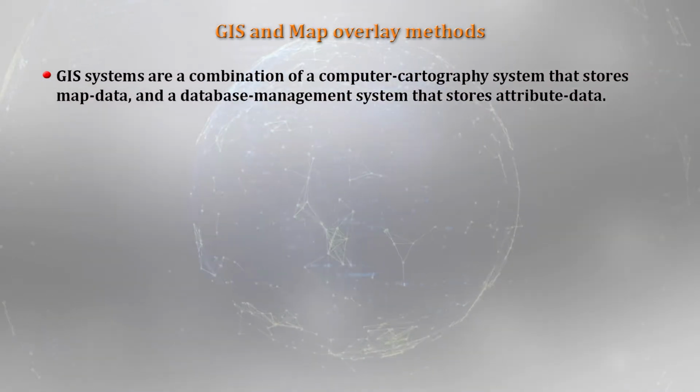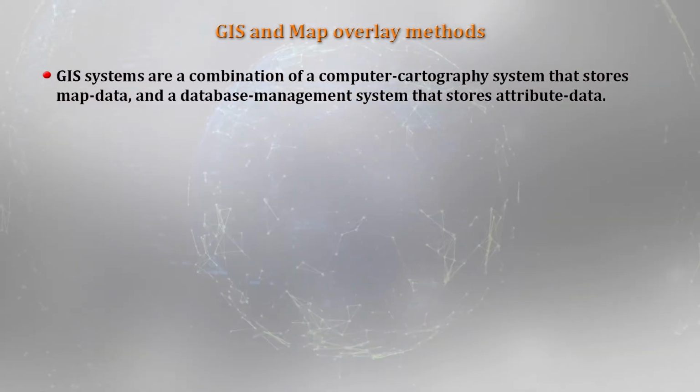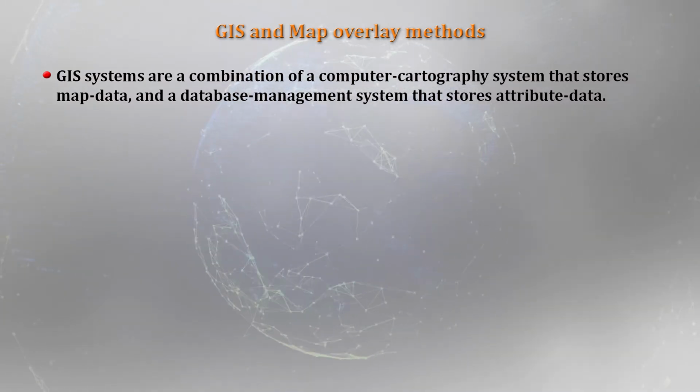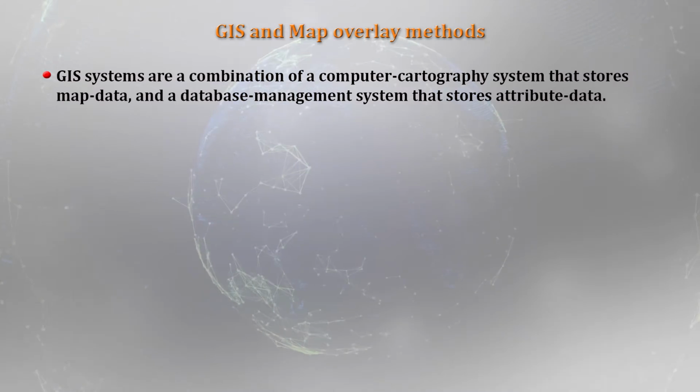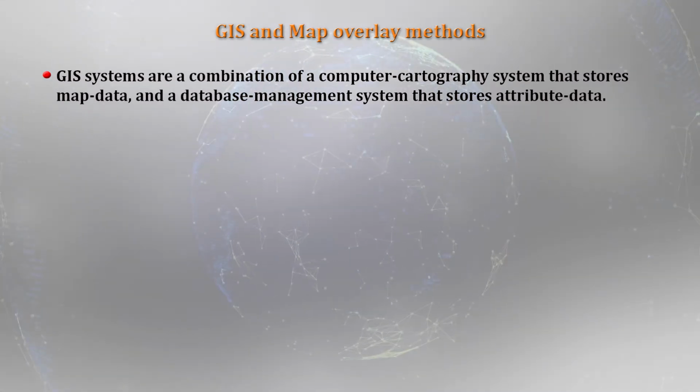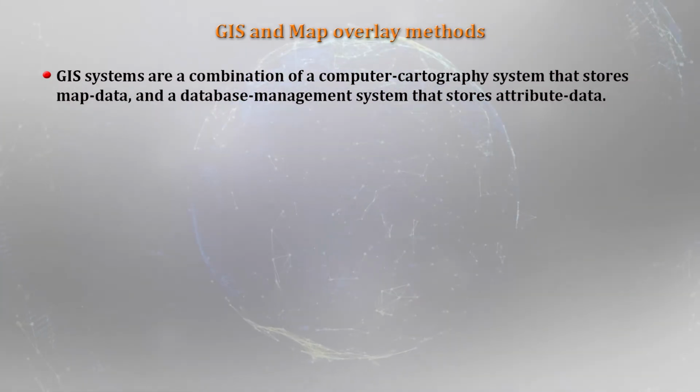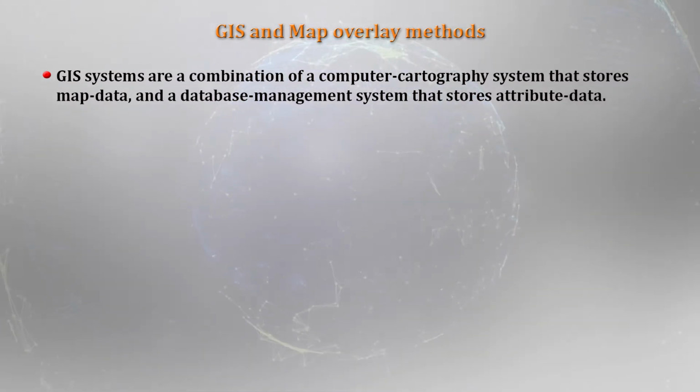And when you talk about GIS as a system, it is basically a combination of a computer cartographic system that stores map data, the database I talked about, and a database management system that stores the attribute data.